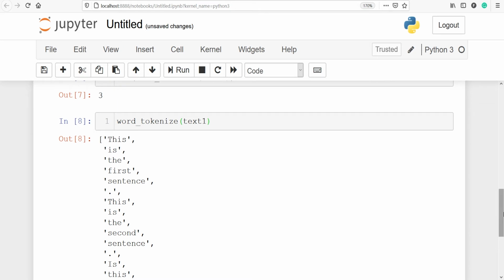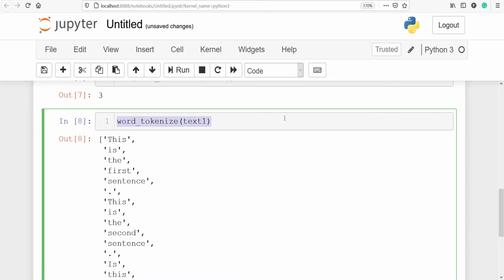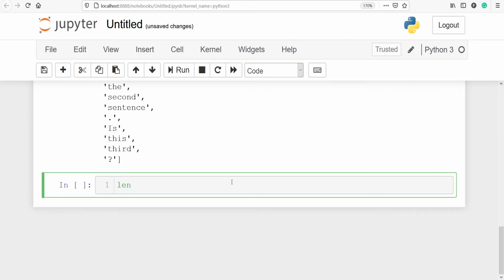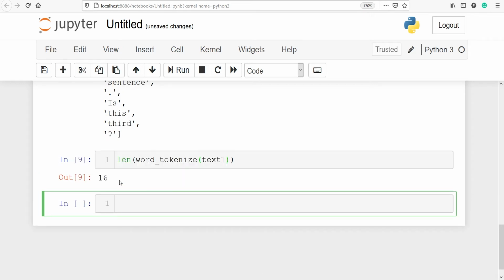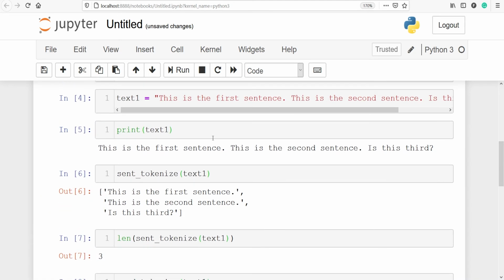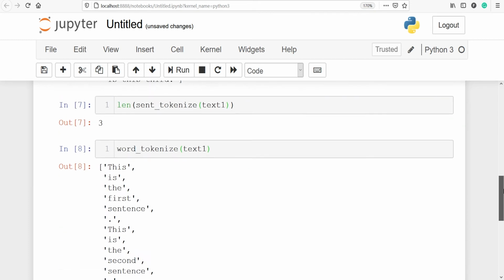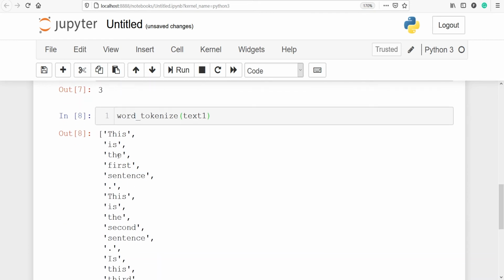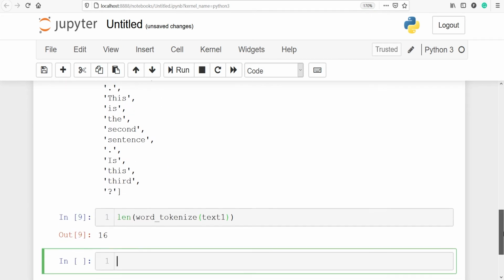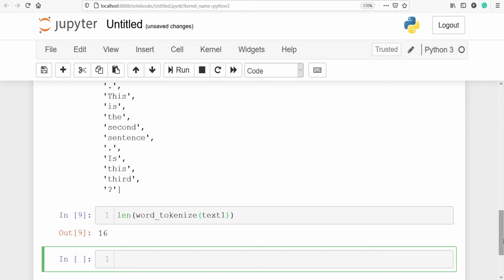We can also check the length. I'll copy this code from here. Then I'll call the method length, len. I'll paste the code. Let's execute our code. It says that there are 16 words in our variable text1. So in this variable text1 we have 16 words. We can count here 1 2 3 4 5 6 7 8 9 10 11 12 13 14 15, and this last one is 16. So there are total 16 words in this variable text1.